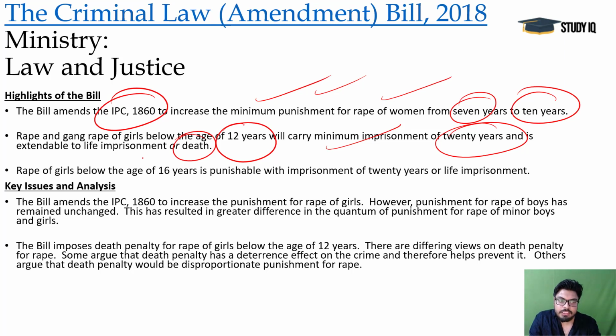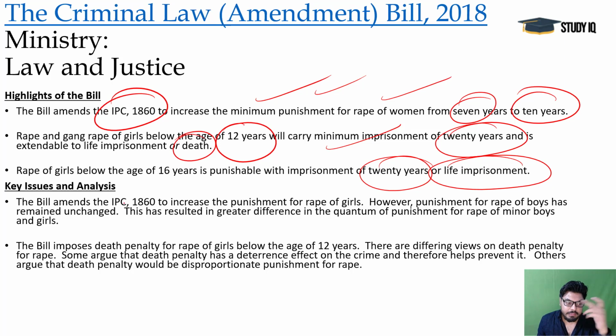Rape of girls below the age of 16 years, means 12 to 16 years, is punishable with imprisonment of 20 years or life imprisonment at max. So there is a difference, means the category of below 12 girls is much more sensitive here. And this bill, we are talking about the Criminal Law Amendment Bill 2018, was mentioning all these things. So this bill amends the IPC 1860 to increase the punishment for rape of girls.